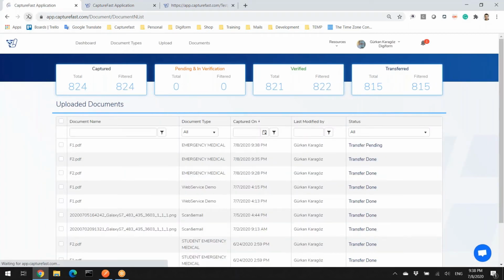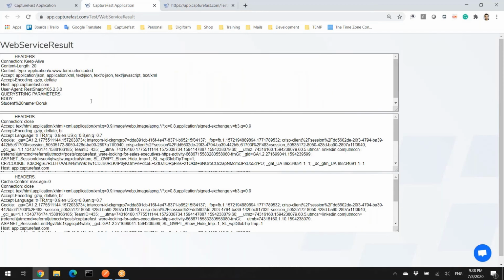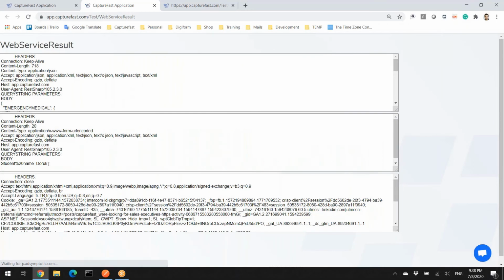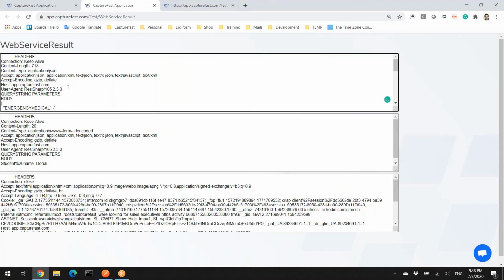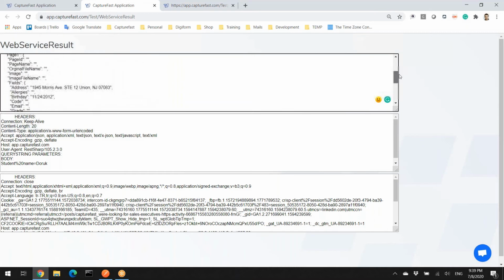Transfer pending. Transfer done. Okay, let's call this test application again. When I refresh, you can see the previous one is still there in the second box, but the final request is automatically published. You can see the web service request here.